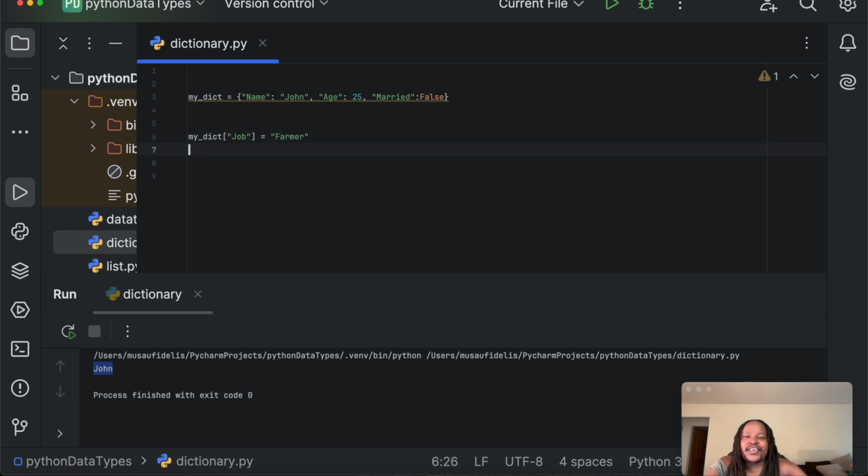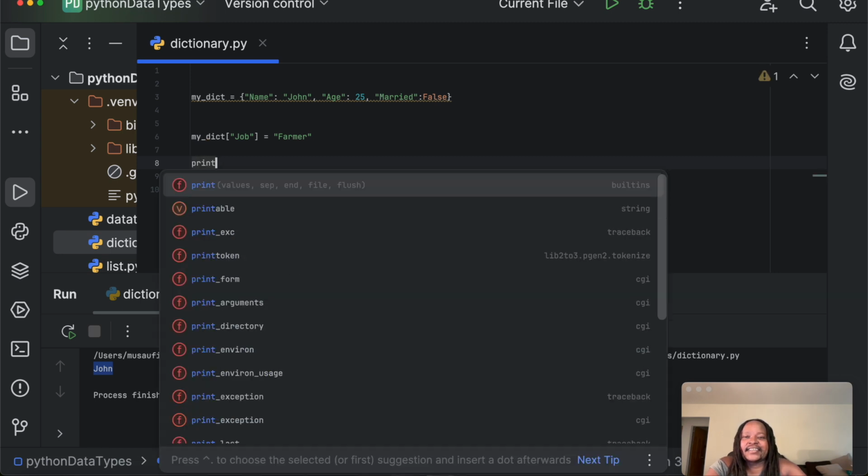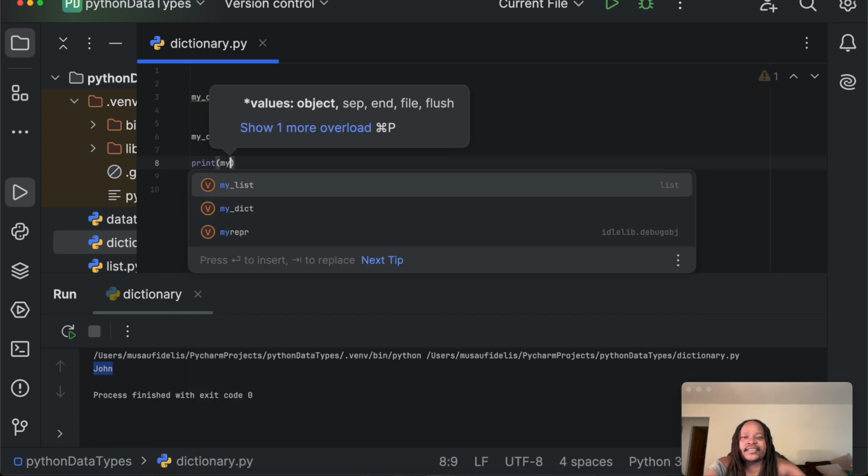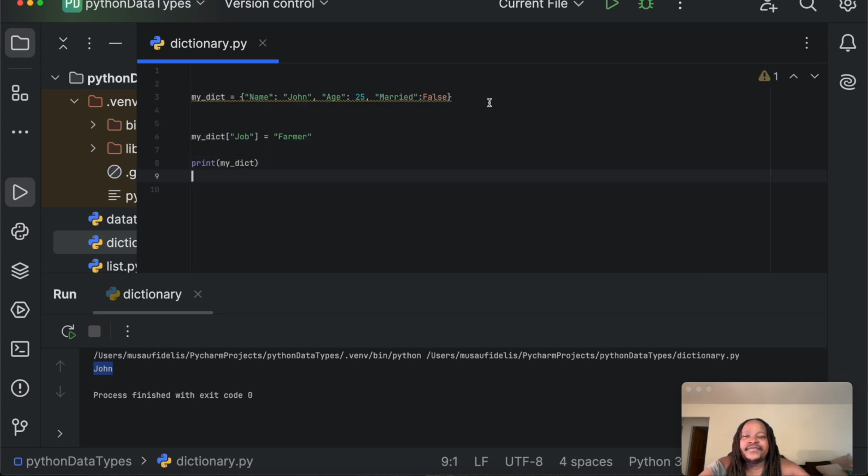Now if I print my_dict, we will have added the job for John in the dictionary. You can see here we have the job for John as a farmer. So my dictionary now has the job key with the value farmer. That's how you can add items in a dictionary.